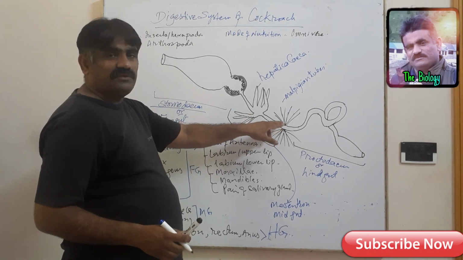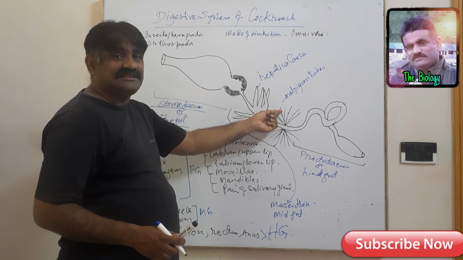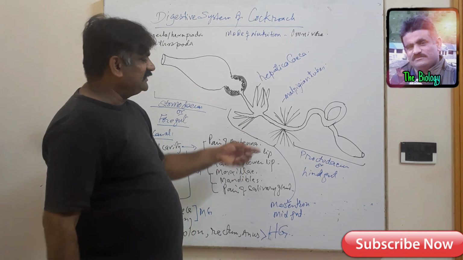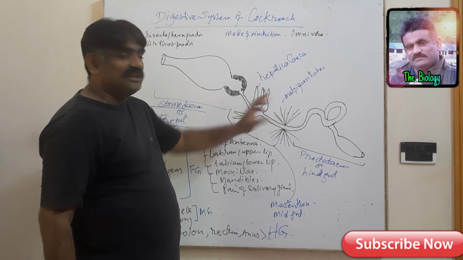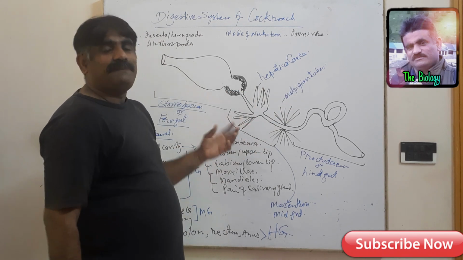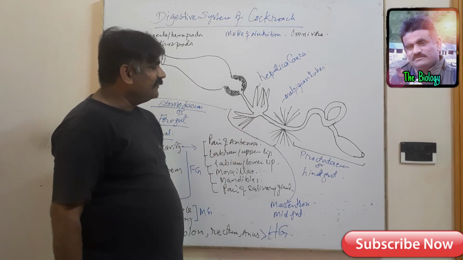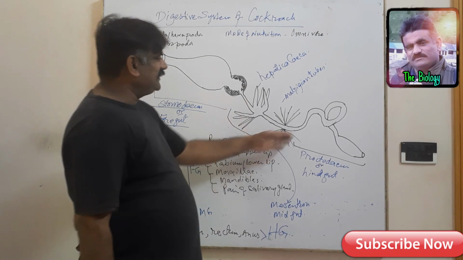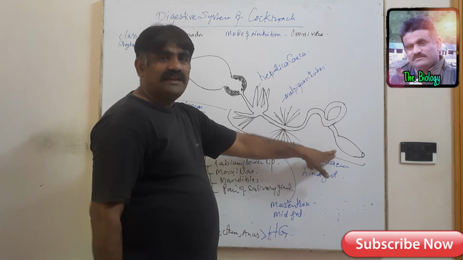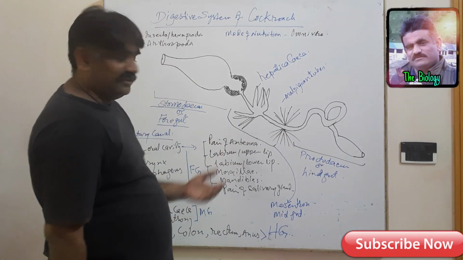And at the junction of midgut and hindgut, you see there are some tubular structures, characteristic of generally insects and other arthropods. These are excretory tubules and they are known as Malpighian tubules. Malpighian tubules play an important role in the excretion of arthropods or insects. But you see that the hindgut has three parts, that is ileum, colon, rectum, and it opens exteriorly by an opening called the anus. Now we will discuss each part.